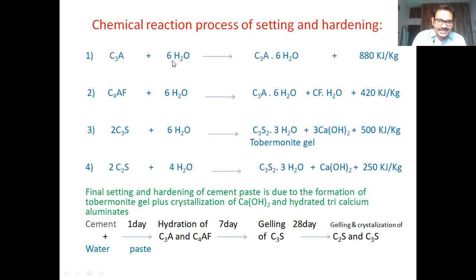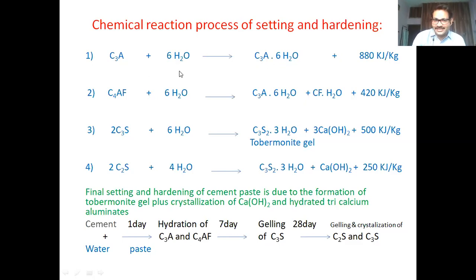C3A quickly absorbs water and forms a hydration product. So it is an addition product: 3CaO.Al2O3.6H2O will be formed. This process we normally call hydration. Hydration means addition product.